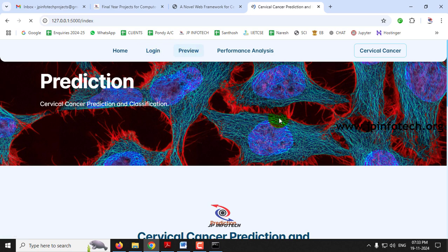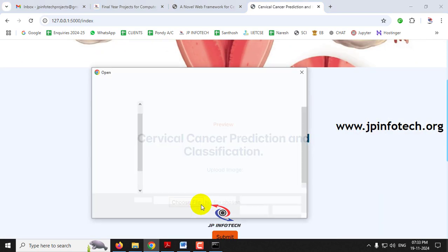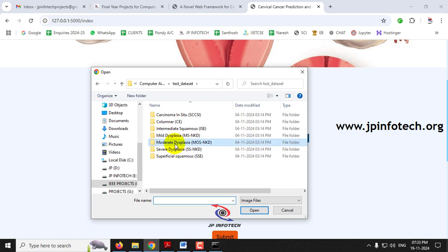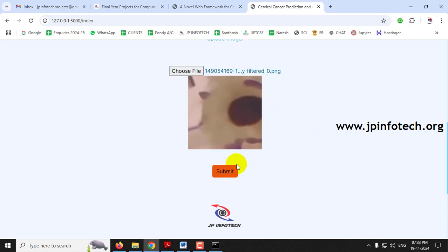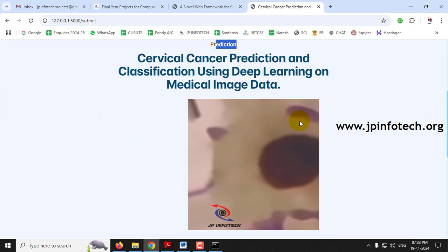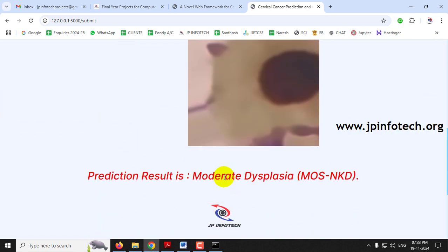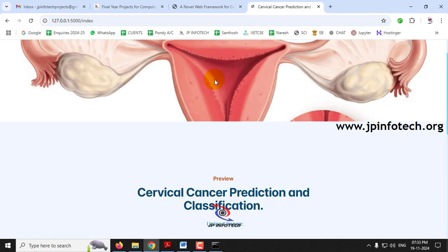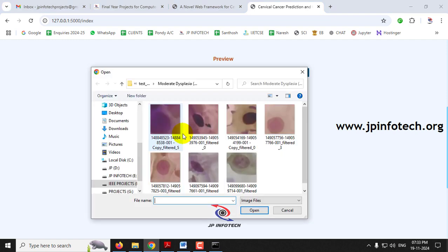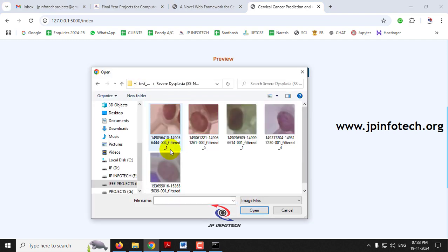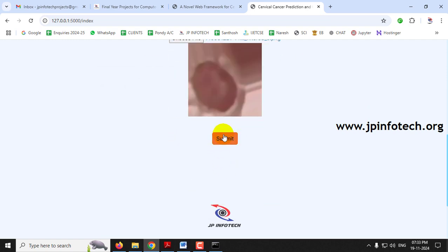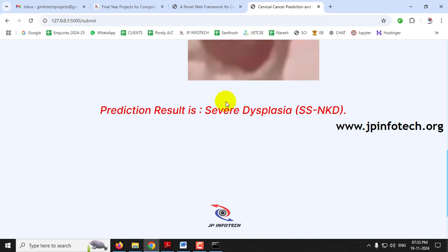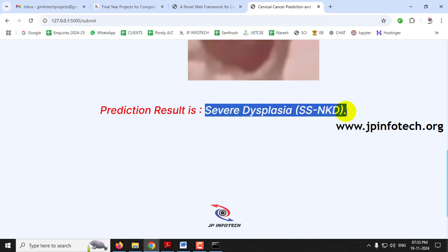Let me go to the preview menu again and go to choose file. Now let me go to the other case, select an image and click submit. Now you can see the predicted result for the image you have selected is moderate dysplasia. Now let me go to the preview menu again, choose file, go to the other case, select an image and click submit. Now you can see the predicted result is severe dysplasia.